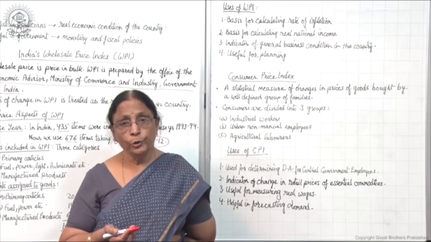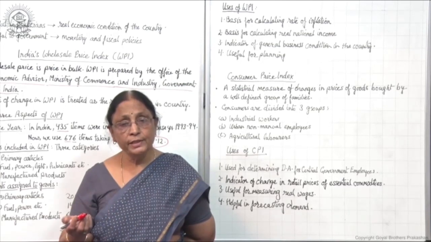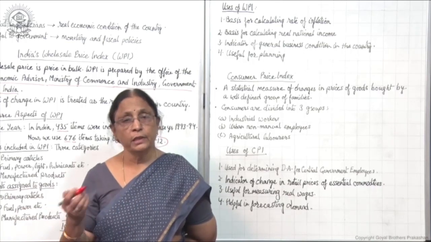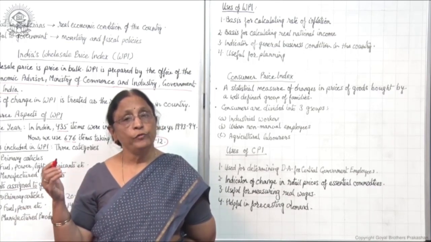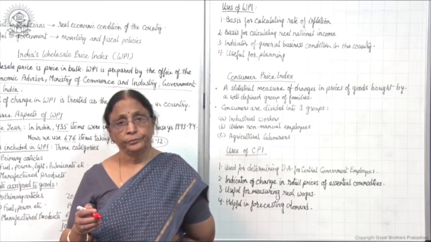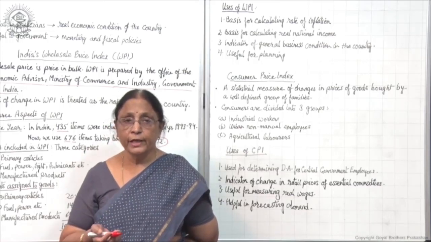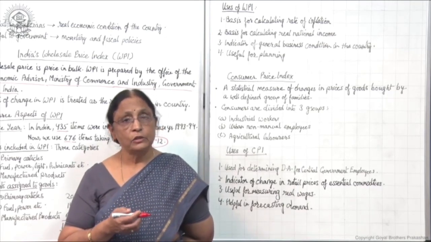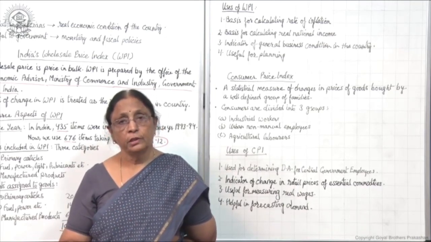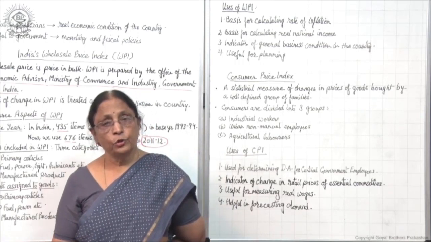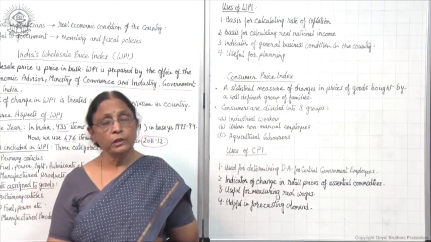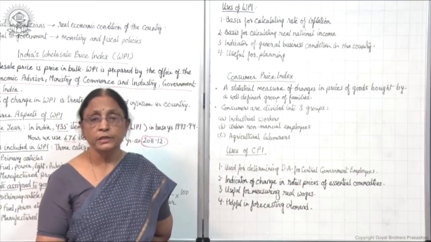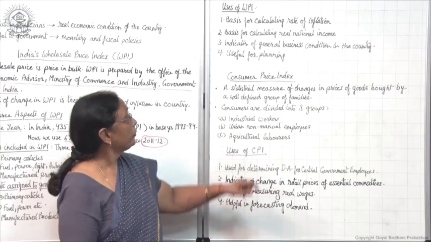Obviously, if the country is having more business, this indicates that economic growth is taking place and the country is moving towards development. If less business activity is carried on, then there is a back gear and less economic progress is taking place. So wholesale price index gives you the general business condition of the country.